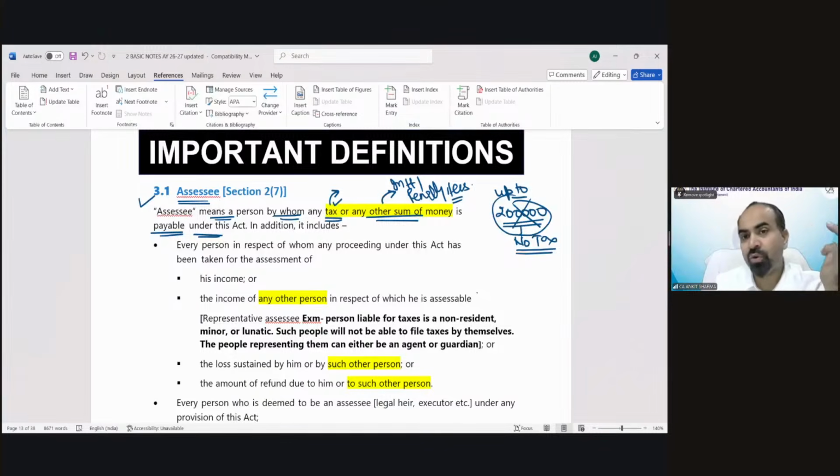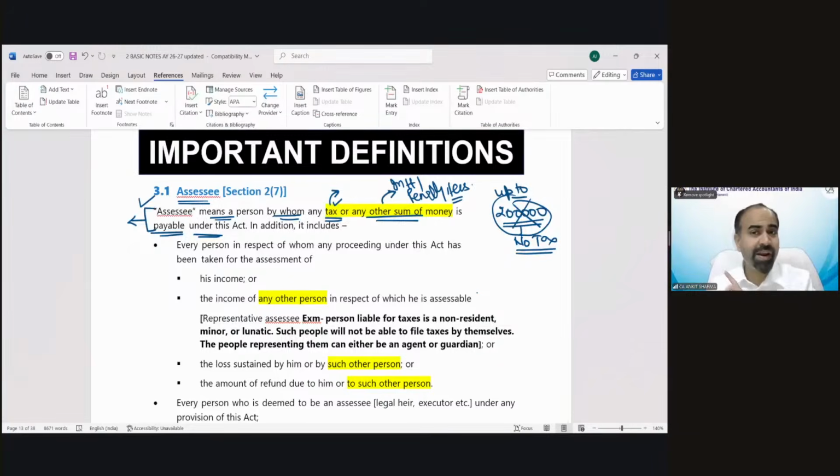I guess the majority of you do not need to pay any tax. And are you liable to pay any kind of interest, penalty, and fees to the income tax department also? I believe no. So technically, you all are outside the first part of this definition right now. So you all are not assessee. I am an assessee because I need to pay tax. So I have to do the compliances of income tax provisions.